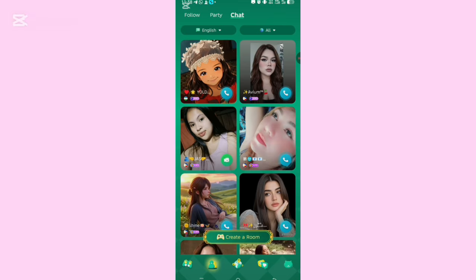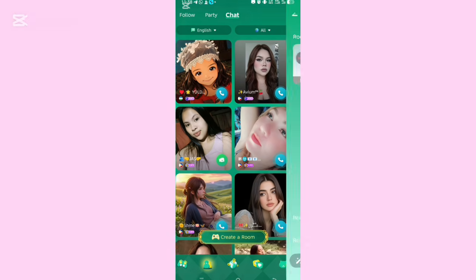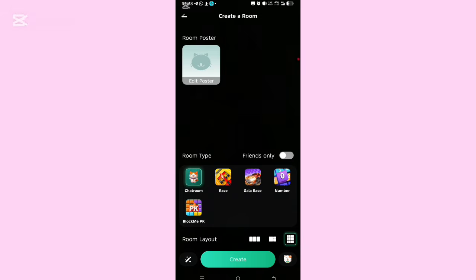All right, now when you come back, I will not tell you to create a room without telling you how you will create it. So how do you create a room? Remember, we are still in the second button. I'm just telling you things you will do in this second button. Okay, then I click on this. Once you click on create room, it brings you here. If you look up, you will see room poster. That is where you put your picture. Then you will see this chat room.